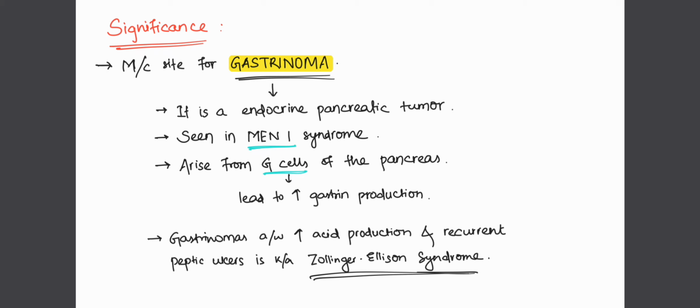This tumor actually arises from the G cells of the pancreas. These G cells cause an increase in gastrin production, and because of this increase in gastrin production, a lot of acid gets produced, and because of this hydrochloric acid there is an increased risk for peptic ulcer. So when gastrinoma is associated with increased acid production and leads to recurrent peptic ulcer, it is known as Zollinger-Ellison syndrome.